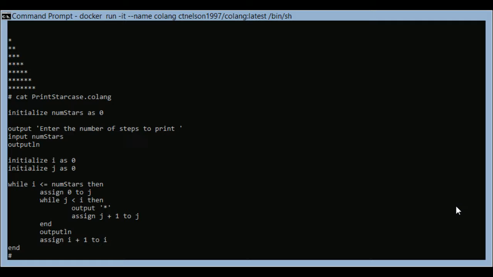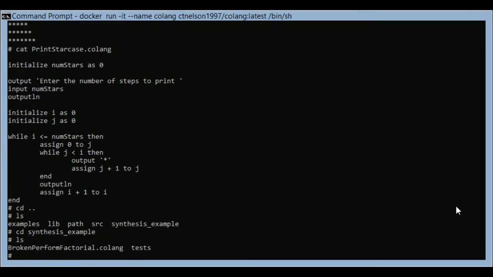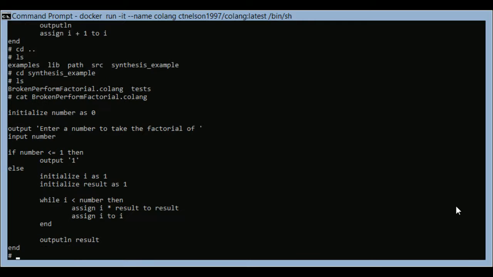So that's Colang, but the special thing with Colang is that it has synthesis and evaluation built into the language. So if we go back and we cd into that synthesis example, and we can just do a quick ls here, and let me show what this broken factorial.colang is. This is just a simple program that's supposed to take the factorial of a number, and here we can kind of see something's going to be off here because we're not incrementing I, and this doesn't seem to be the right code to do this.